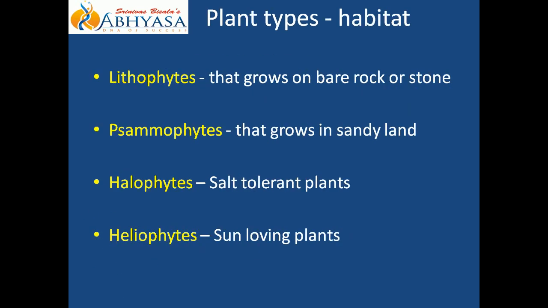Next is related with the habitat. Plant types. See, in this particular video, we are discussing the terms that are related with plants. So now we are studying plant types, the various different types depending upon its habitat. Habitat means where it is growing. First is lithophyte.